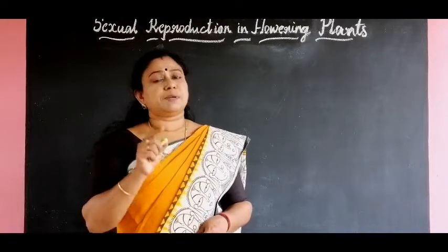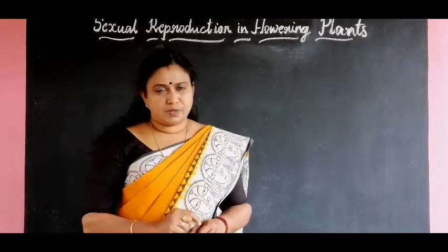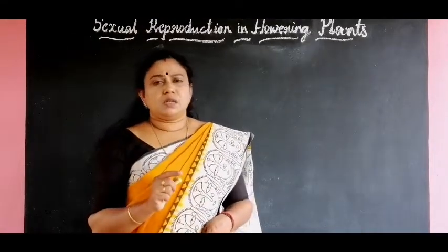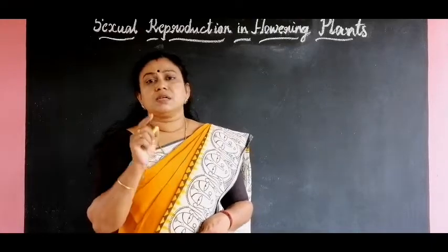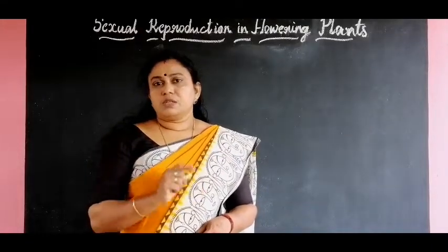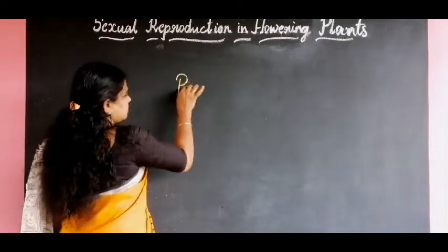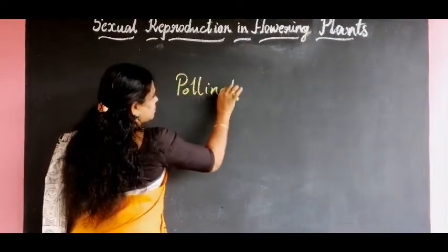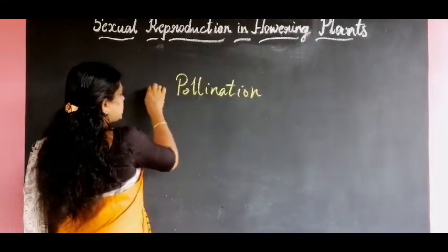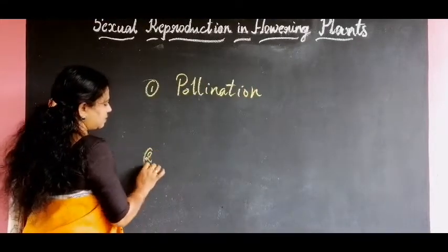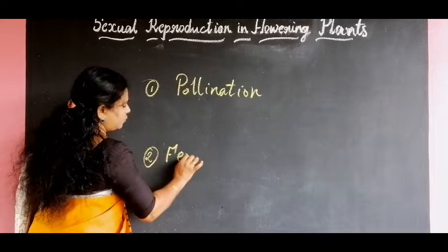A seed is formed when the male gamete inside the pollen grain fuses or combines with the female gamete present inside the ovule. This takes place in two steps. The first step is pollination, and the second step is fertilization.